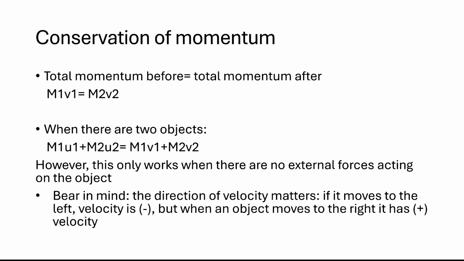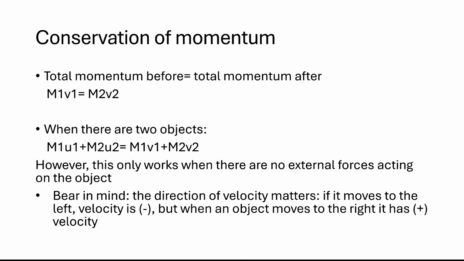Now we're talking about conservation of momentum. This is one of the most important ideas in the entire topic, and if you're studying IGCSE, IB, or any board, you're most likely to get a question on this in most exams. The basic idea is quite simple. The total momentum before a collision is equal to the total momentum after a collision. So for two objects, we can write it as m1 u1 plus m2 u2 equals m1 v1 plus m2 v2.